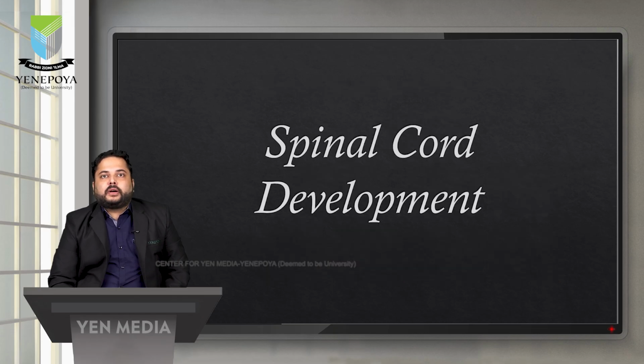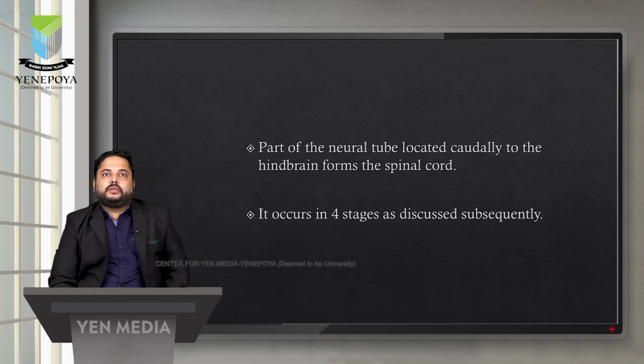Now coming to the second part of our session, that is spinal cord development. As we saw in the process of formation of the neural tube and of the brain vesicles, the most caudally located vesicle was the rhombencephalon. The part of the neural tube which is located caudally to the hindbrain, that is the rhombencephalon, forms the spinal cord. And this again occurs in 4 major stages, as we will be discussing.